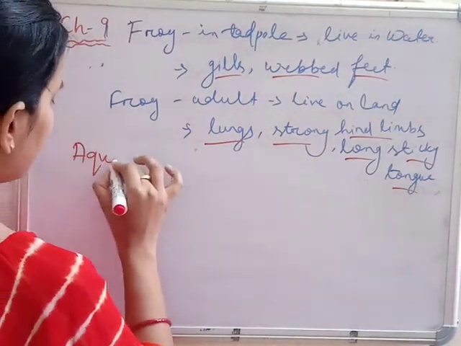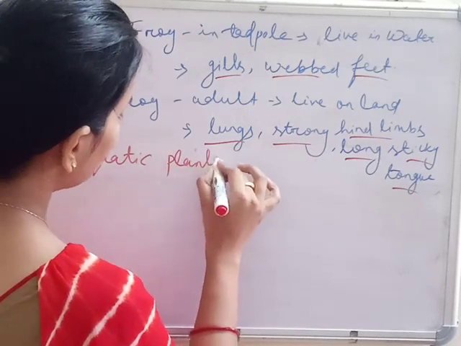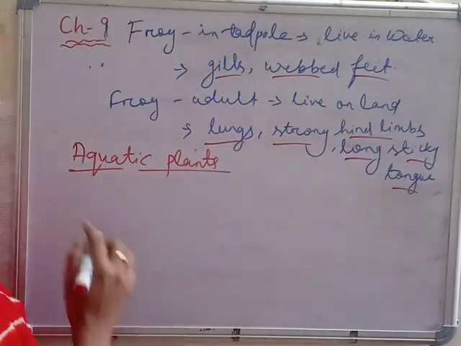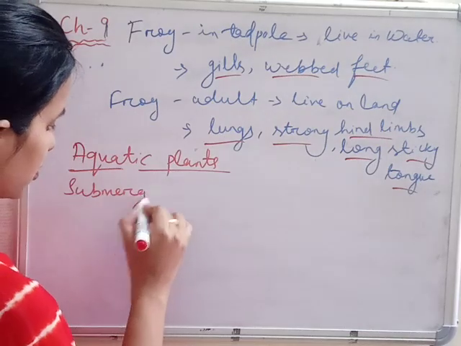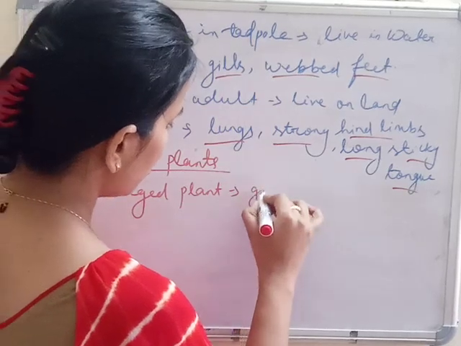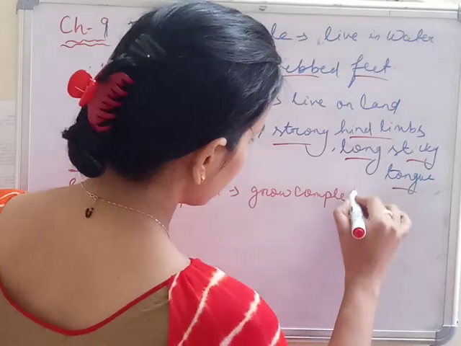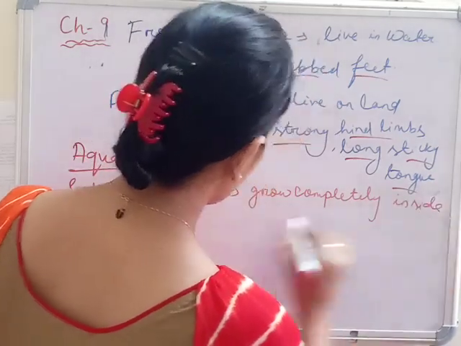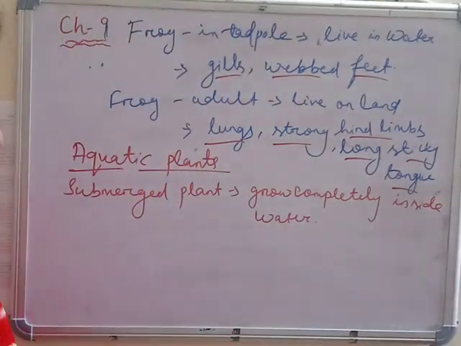So aquatic plants: you have seen some plants growing completely inside the water. They are called submerged plants. Submerged plants means they grow completely inside water. Okay, so completely inside the water.